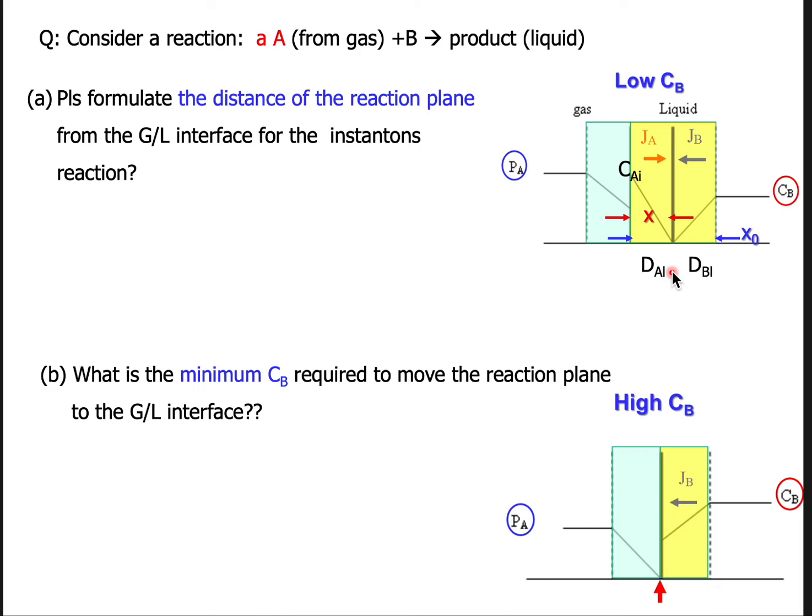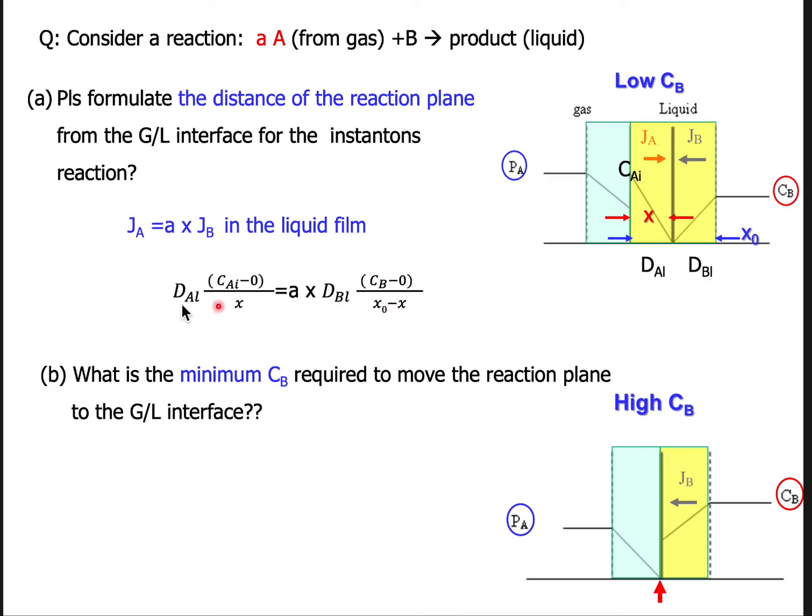For an instantaneous reaction, you can easily write down the equation by flux, right? Because a moles of A react with 1 mole of B, when you write down, JA should equal a times JB in the liquid film. So based on this, you just formulate what's the JA? It's the diffusivity times the concentration gradient, and times a, the diffusivity times the concentration gradient, CB minus 0. The gradient here is X0 minus X, the thickness. So you can simply get the X, okay?